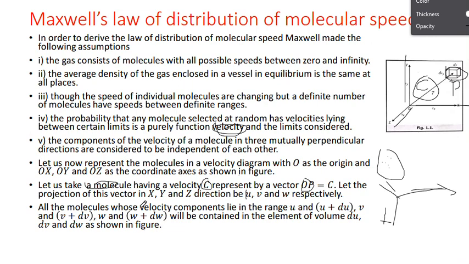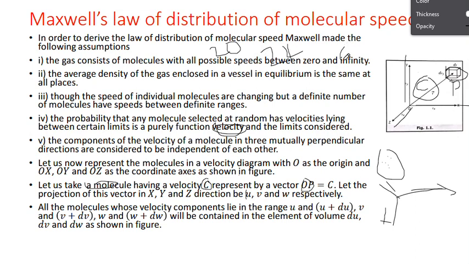What is it saying? All the molecules whose velocity components lie in this range. Suppose one molecule at a certain time has a velocity of 20 kilometers per hour, and after a certain time its velocity may change, may increase to 21 or 22. Its velocity may change, so there is a small difference.